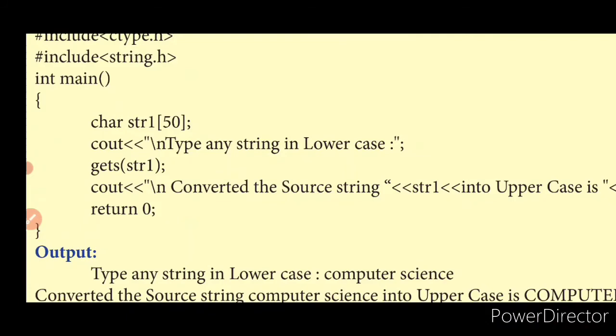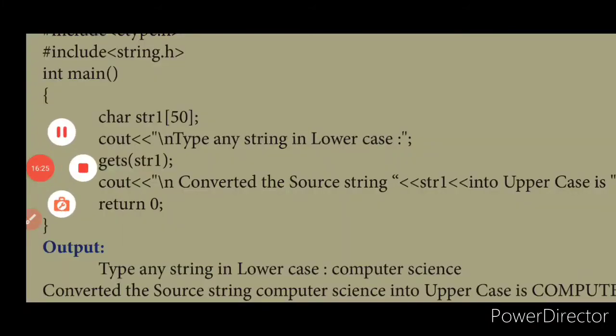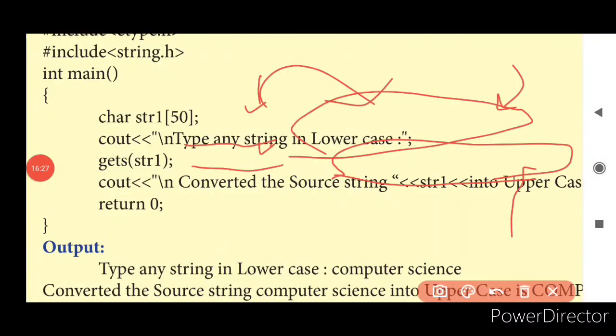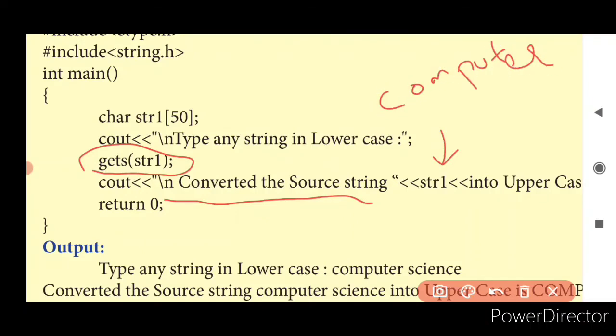What we have given here, "type any string in lowercase", is going to be printed as it is. Now gets. Why do we use gets? To get the input from the user. It can get the string as an input. After you get it, this is going to be printed. "Convert the source string" will be printed as it is. Then the given string, say for example, if I give COMPUTER, it is all small letters, then "into uppercase" will be printed as it is.